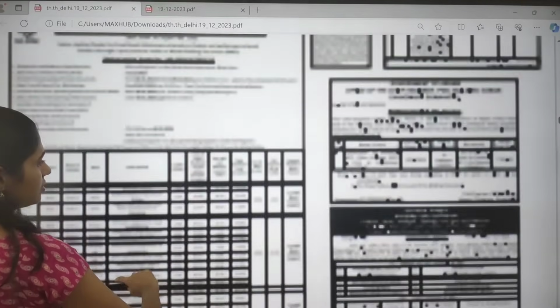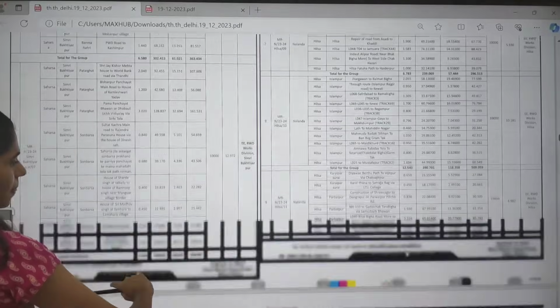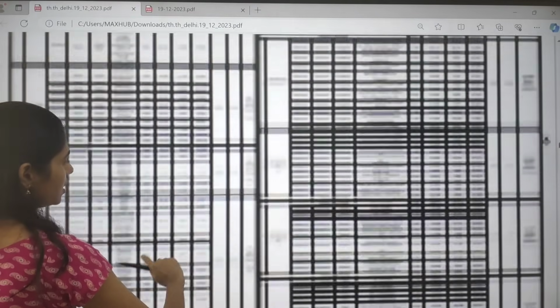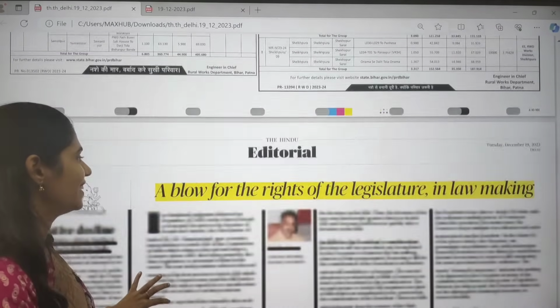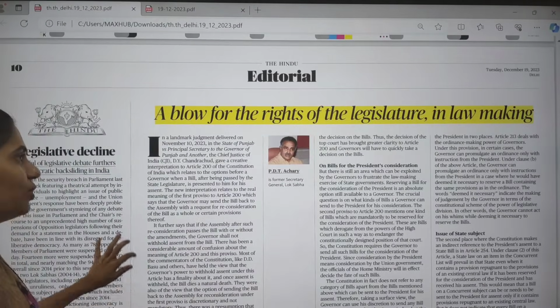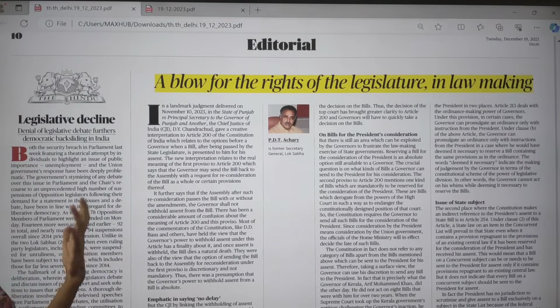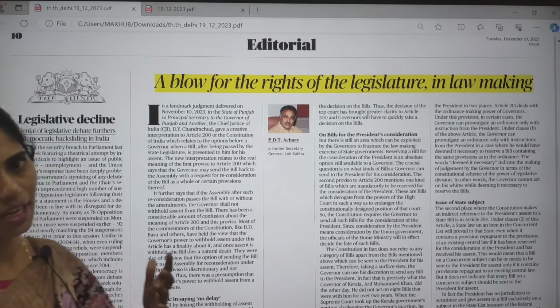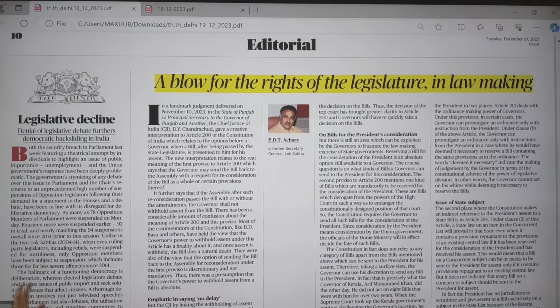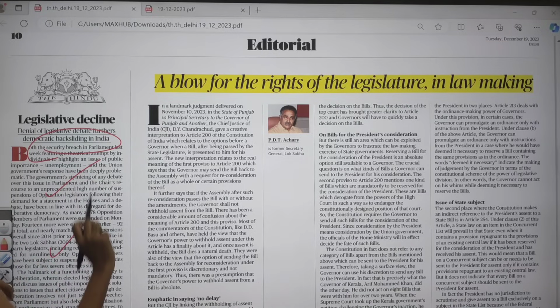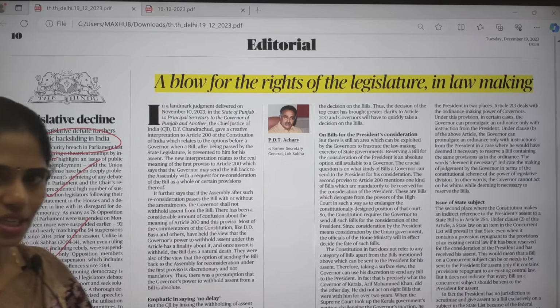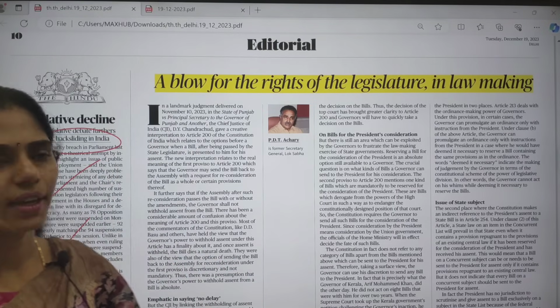And if you move on, you can see this is the editorial page. Almost The Hindu is becoming commercial day by day. Most of our editorials are not important, and most of the time we can see advertisements filling the paper. So this article is about the security breach in Parliament. We have discussed this topic a number of times and we are not going to discuss it now, so do revise that topic.